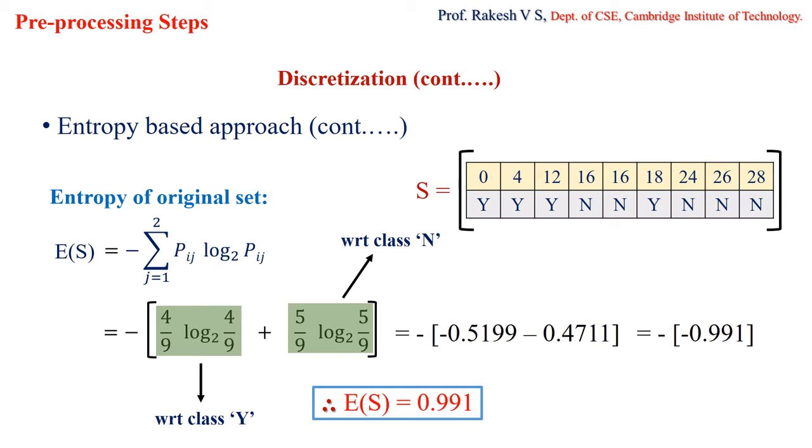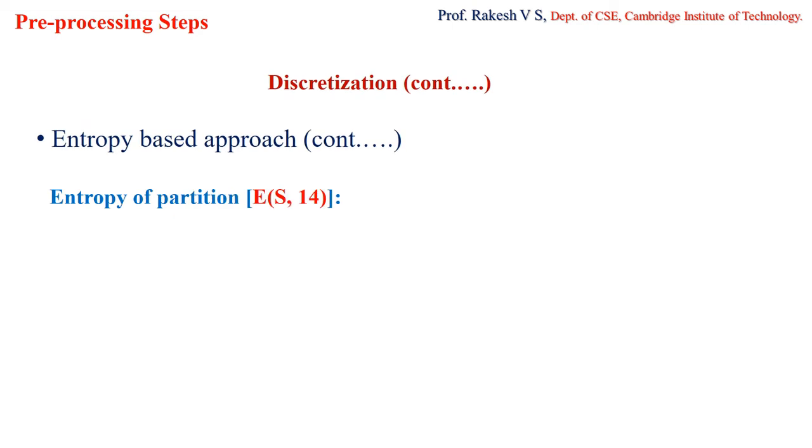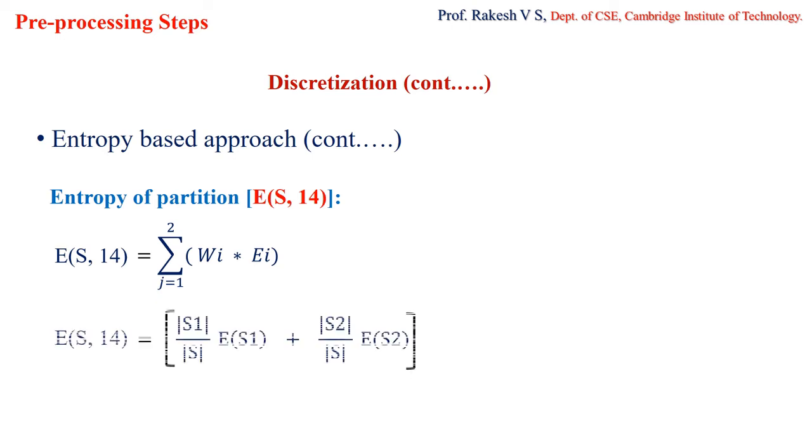Now what I do is I find entropies for each split. So how am I going to do that? The entropy of the partition, that is E_S of 14, is nothing but the weighted average of Ei. So expand this, what you will get? I'll be getting it like this, where Wi is nothing but Mi by M. Correct? Mi is the number of values in the ith interval, and M is the total number of values.